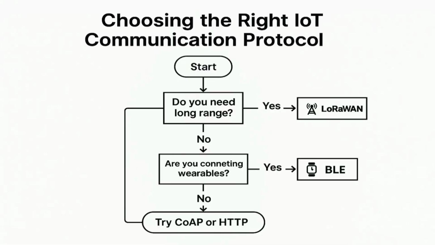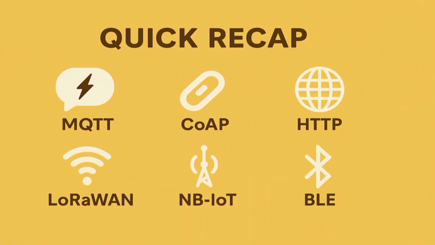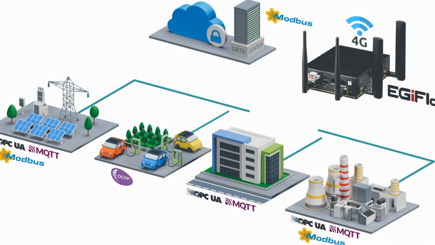Choosing the right protocol depends on what you are building. If it's long distance and low power, LoRaWAN is perfect. For real-time updates, MQTT wins. And for wearables, Bluetooth Low Energy is your best friend. So protocols are just the ways IoT devices talk to each other. Each has its own strength.